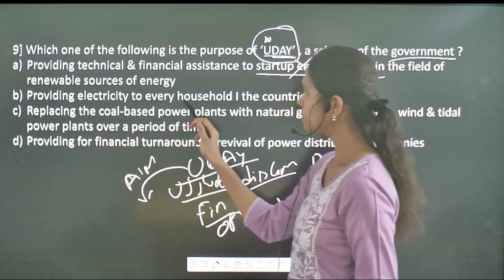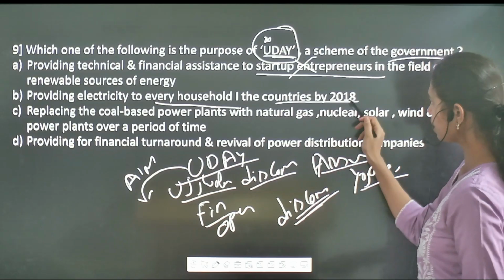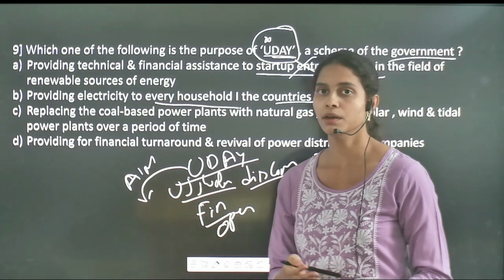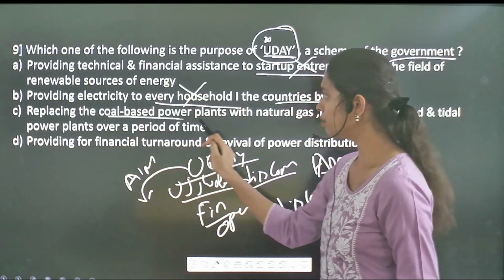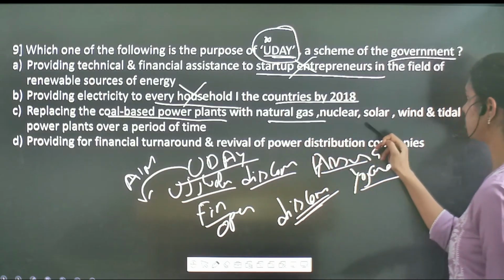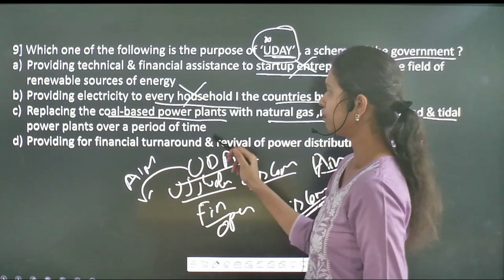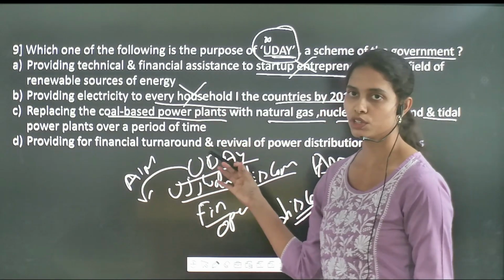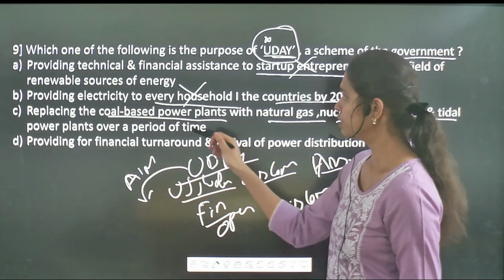Providing electricity to every household in the country by 2028: it is not about providing electricity to every household. Then, replacing coal-based power plants with natural gas, nuclear, solar, wind and tidal power plants over a period of time: it is also not about replacement from non-renewable to renewable sources of energy. So it is also incorrect.